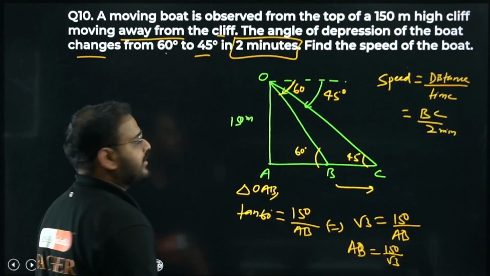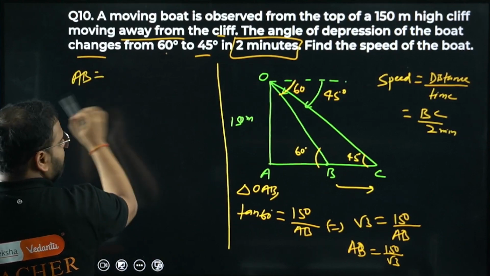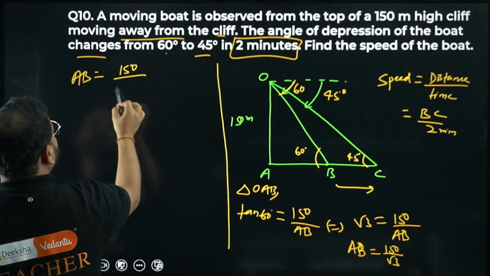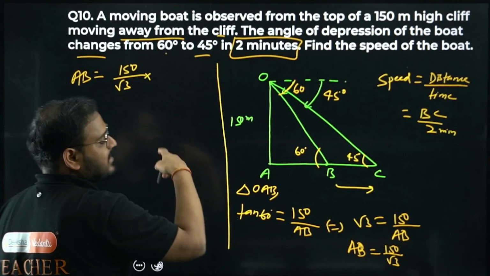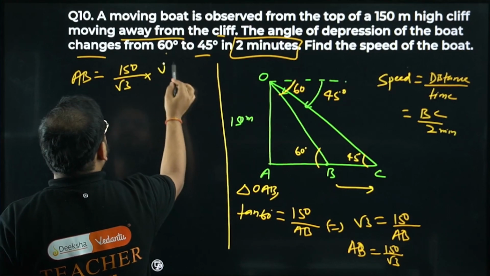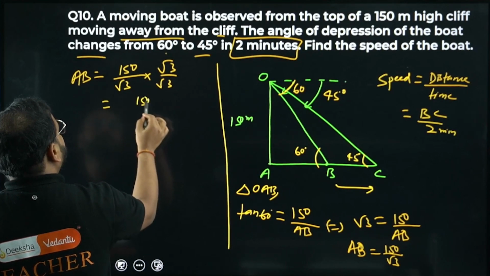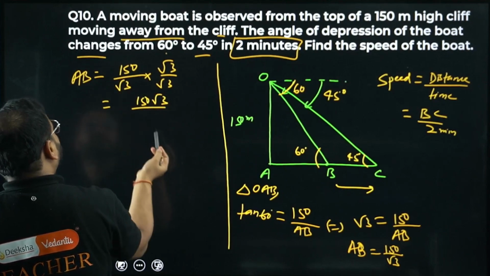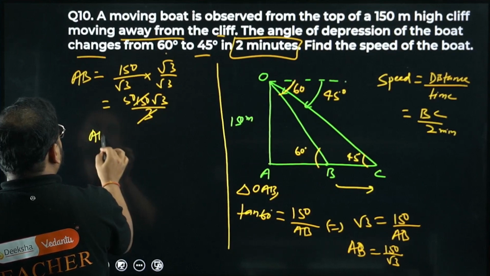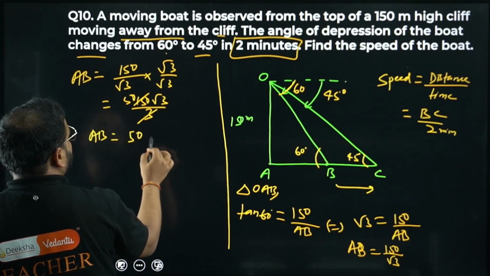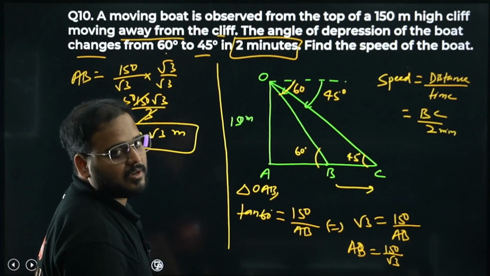AB equals 150 upon root 3. What I said: rationalize all the time. Whenever you have an irrational denominator, rationalize, especially in the ratios. I'm going to get 150 root 3 by root 3 into root 3, which is 3. Cancel this, 50. So my AB value is coming as 50 root 3 meters. Clear?